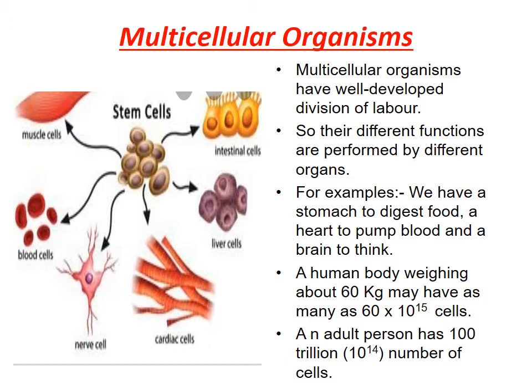According to cell biology, an adult person has 100 trillion, that is 10 raised to 14, cells in the body, whether male or female. We can say this is the best example of a multicellular organism.